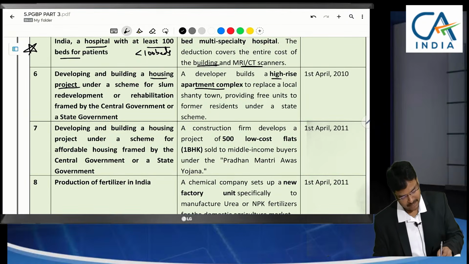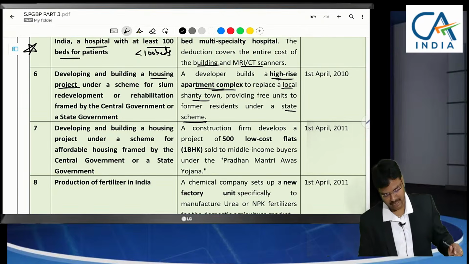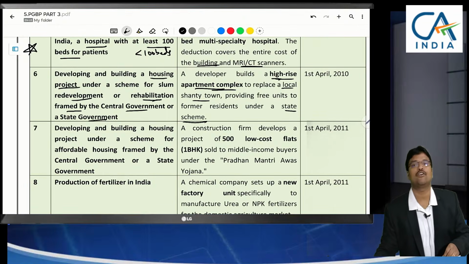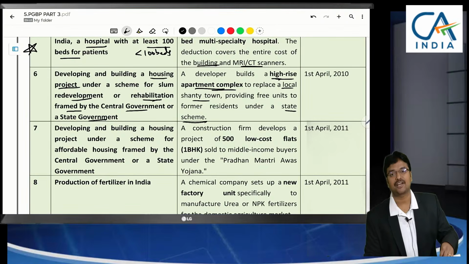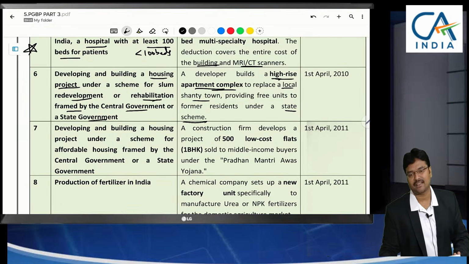A developer builds a high-rise apartment complex to replace a local shanty town. Under a state government scheme they are constructing this. Slum redevelopment project, a redevelopment or rehabilitation project framed by the central government. So, we are a government contractor. We are constructing the houses. Construction expenses will be debited to P&L. That is what I am saying here. We will get reimbursement from the government, that is income. That is not the point here.